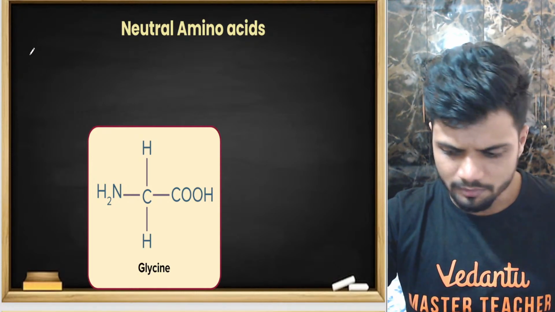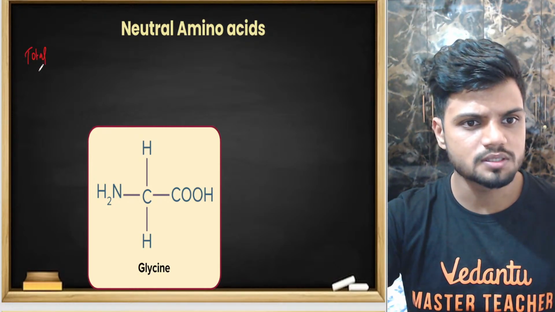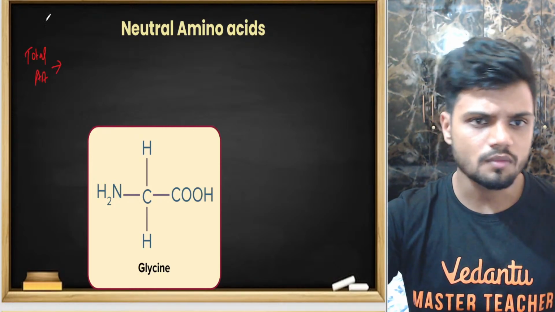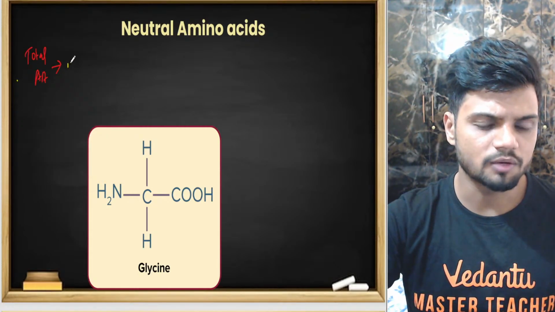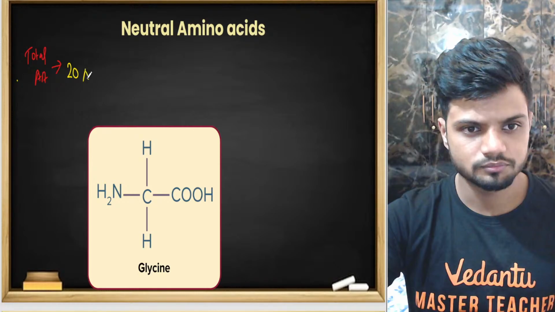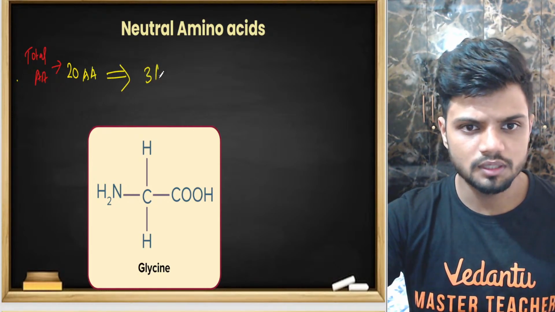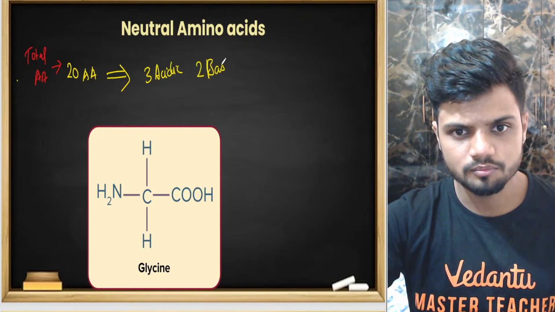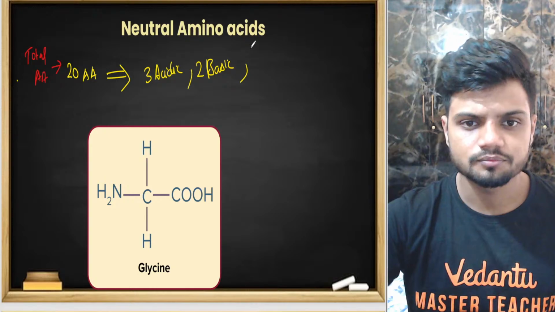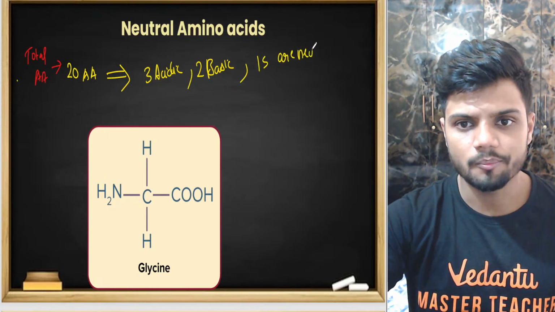So, tell me how many total amino acids are there? You will tell me, sir, there are 20 different types of amino acids. Out of these 20 amino acids, 2 are acidic, 3 are basic, and 15 are neutral.